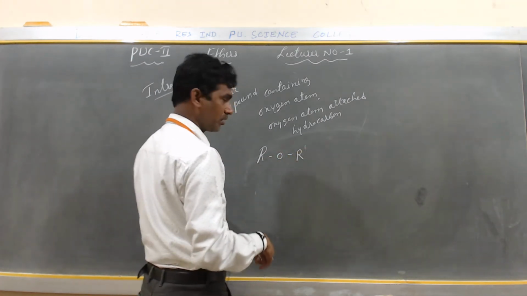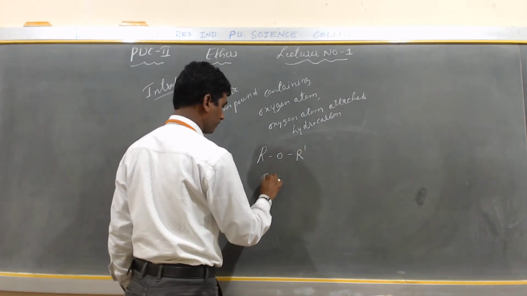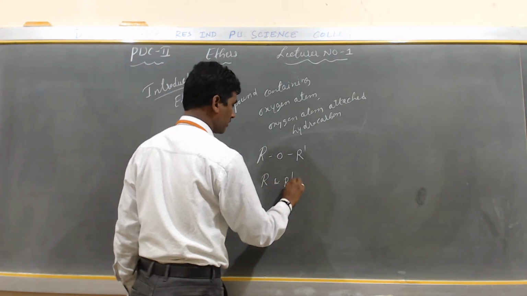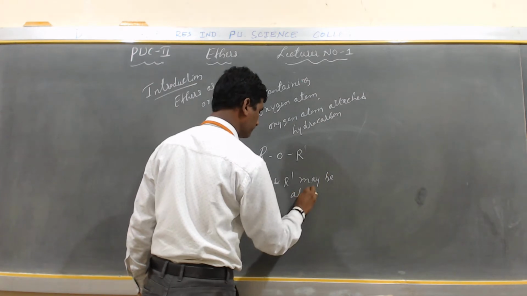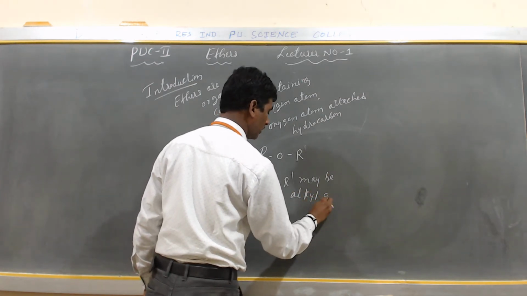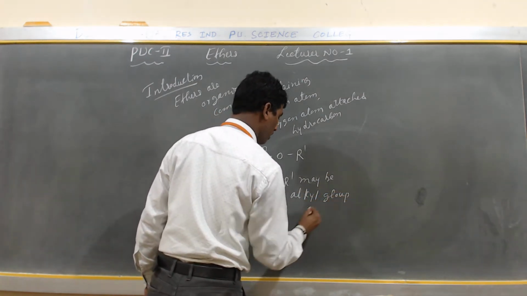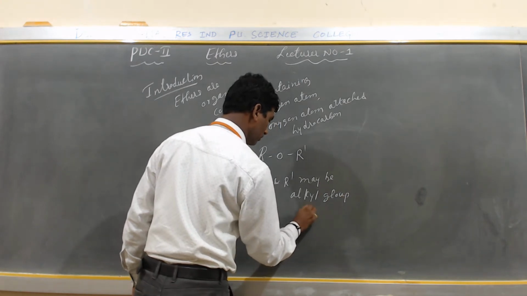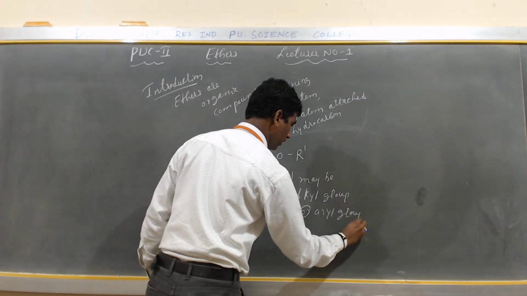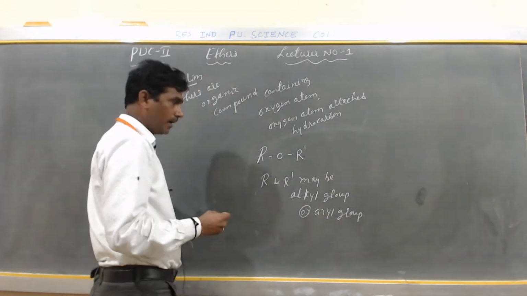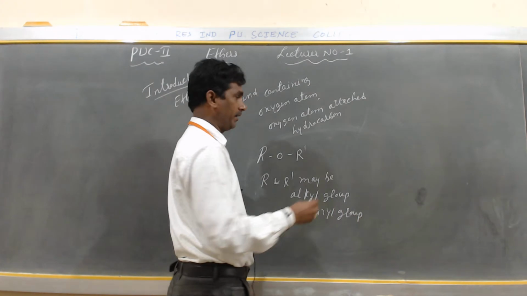So what is the general formula of ether? R-O-R dash. R and R dash may be an alkyl group or an aryl group. And how are these ethers obtained?